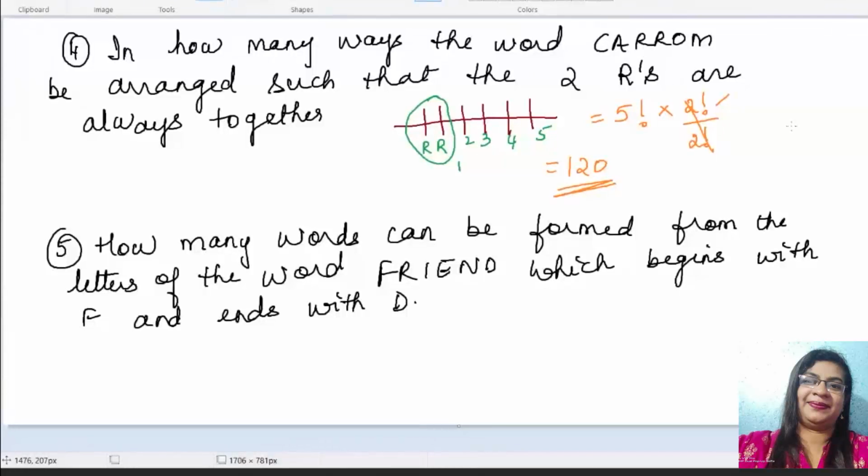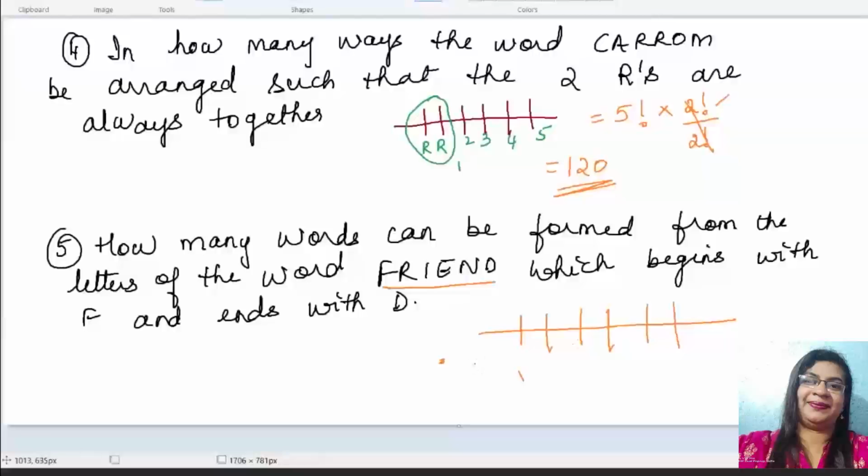Whenever they are together, put them in one packet and reach 5, so 5 factorial is over. Then go inside the packet: 2 letters could be arranged in 2 factorial ways, but since the letters are repeated 2 times, divide by 2 factorial, which cancels. So it is 5 factorial only, and the answer is 120.